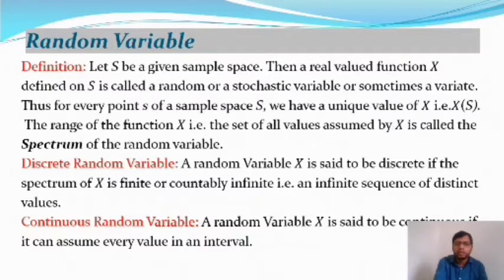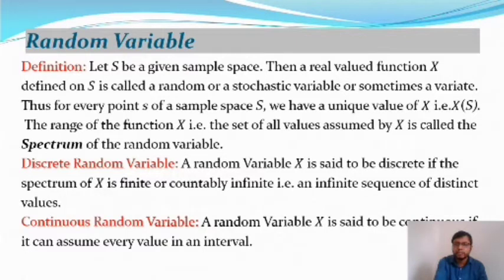You know, there are two types of random variables. The first one is a discrete random variable, and the second one is a continuous random variable. So what is a discrete random variable? A random variable capital X is said to be discrete if the spectrum of X is finite or countably infinite, that is, an infinite sequence of distinct values.